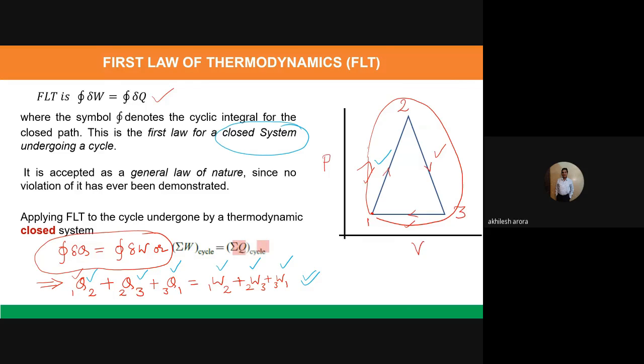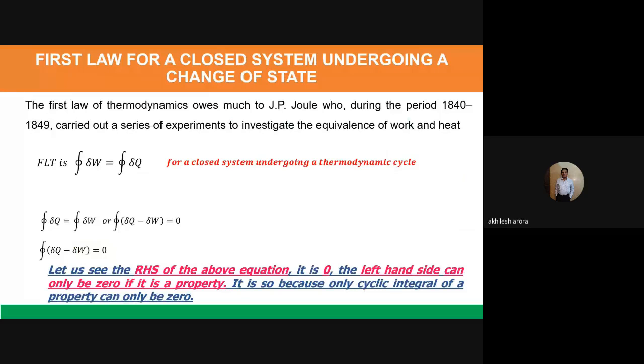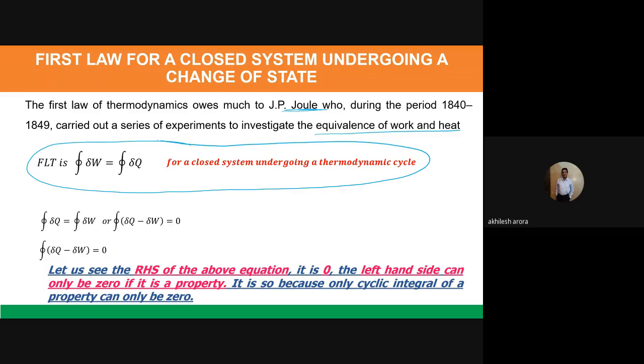So that is the basic first law of thermodynamics. I discussed that it was due to J.P. Joule that he gave the equivalence of work and heat during 1840 to 1849, and this is the first law of thermodynamics for a closed system undergoing a thermodynamic cycle.